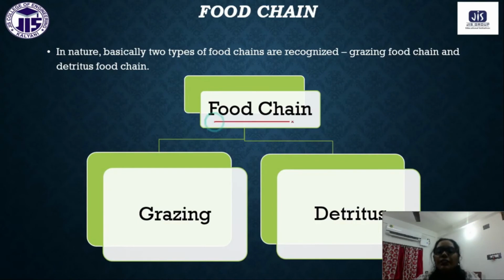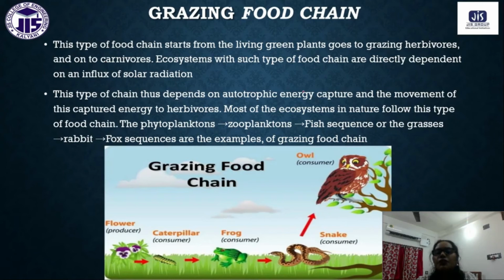Okay. Now food chains are of two types. One is grazing and one is detritus. Okay, so these are the two classifications that we have. So the grazing food chain generally starts from living green plants to animals: herbivores, then carnivores, then omnivores. This type of chain depends on the autotrophic energy level. Autotrophic means the producers, the plants. Okay, autotrophic energy capture, and the movement of this captured energy is to herbivores.